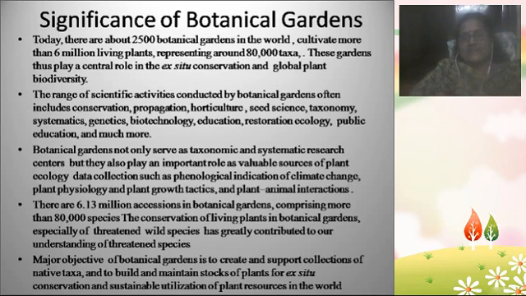So botanical gardens, like we discussed, serve as very important tools for taxonomic and systematic research. The majority of taxonomic research is done with the help of botanical gardens. Why? Because in the botanical gardens there are so many thousands and lakhs of species being grown and conserved there. So naturally the taxonomists use the botanical gardens as an important aid.